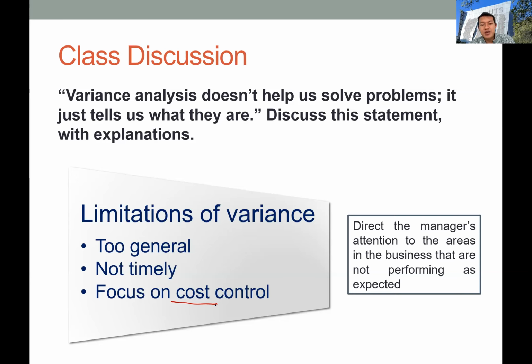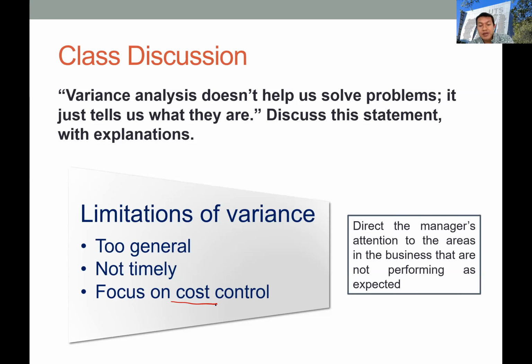Because managers are very busy, they only have limited time to oversee the company's operations. So they need to be guided on specific areas that need more attention. Variance is one of the useful tools to guide managers on areas that may have problems, and the managers can investigate further what is really happening, because they may have some unfavorable variance there.